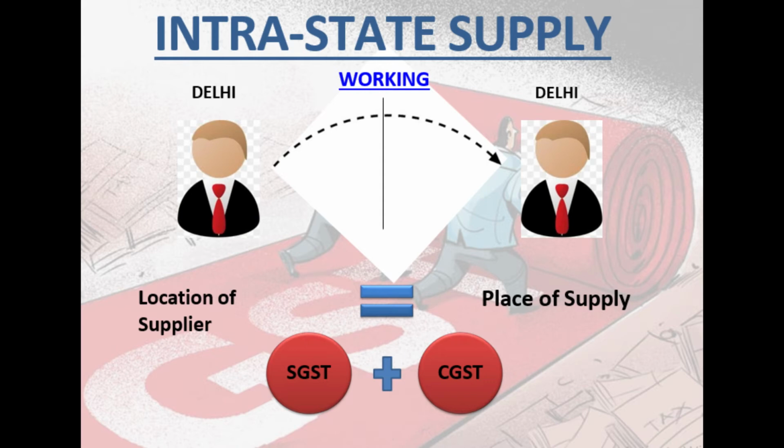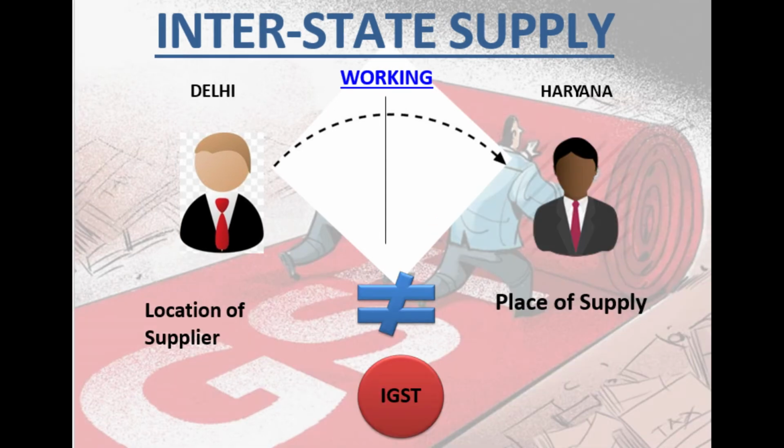When both are located in the same state, intrastate supply. Next slide, interstate supply. How working is effected for interstate supply is depicted in this particular slide, where the supplier is located in Delhi and customer is located in Haryana.